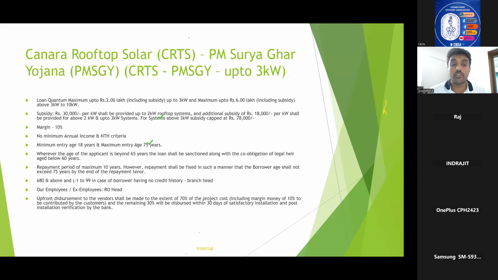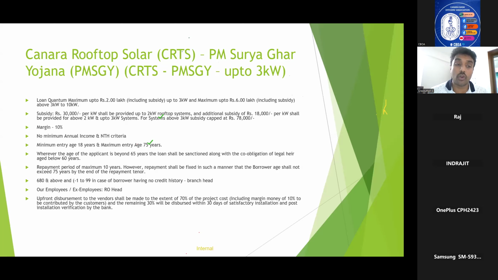But the repayment should not go beyond 75 years at the end of repayment tenor. That means if the loan is sanctioned at the age of 70 years, then the maximum repayment that we can give is only 5 years, and the CIBIL score should be 680 and above. In that case, the loan can be given by a branch head.